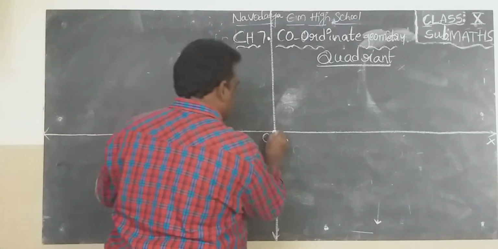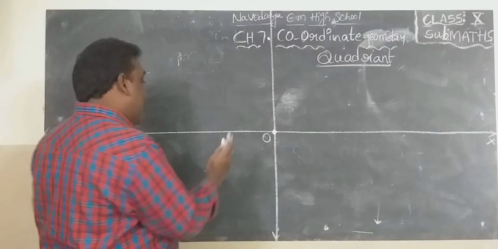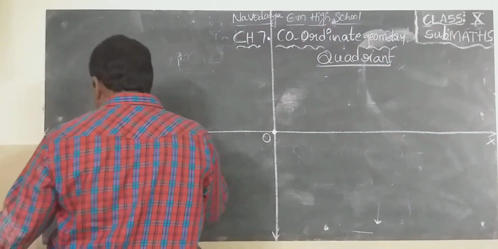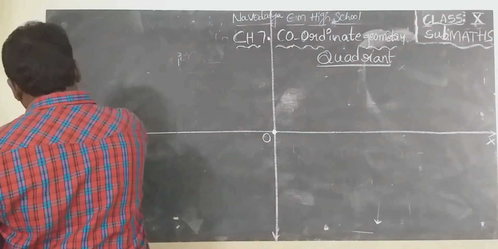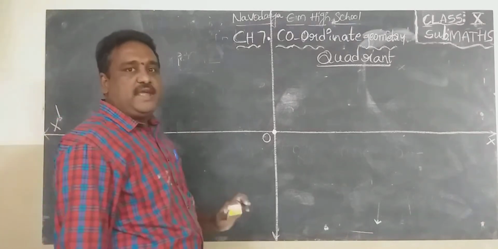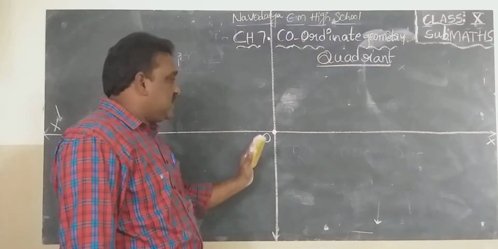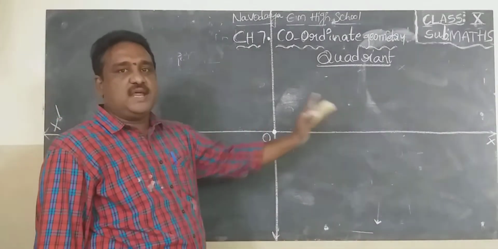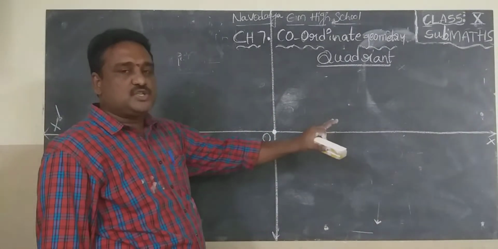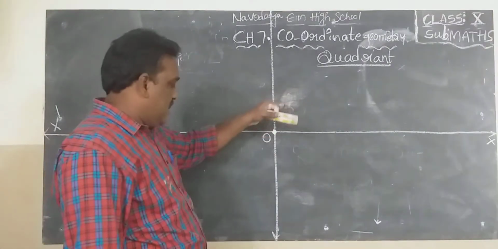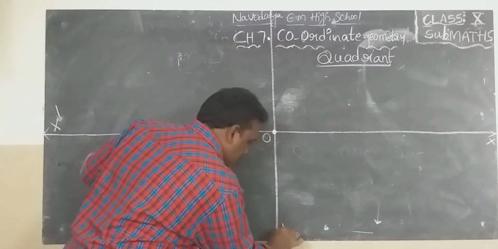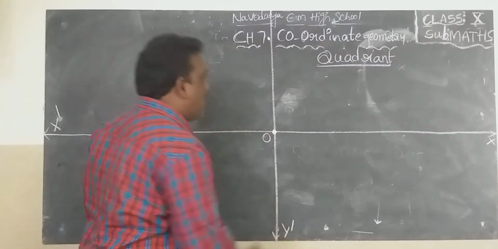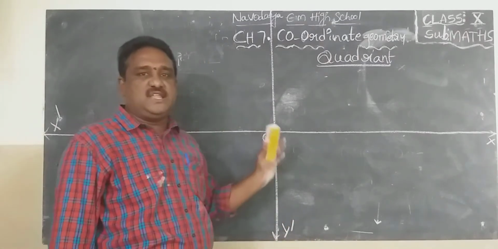Then this is origin. Left side of origin, negative x-axis, x dash. Right side of origin, positive x-axis. And down, negative y-axis, up, positive y-axis.